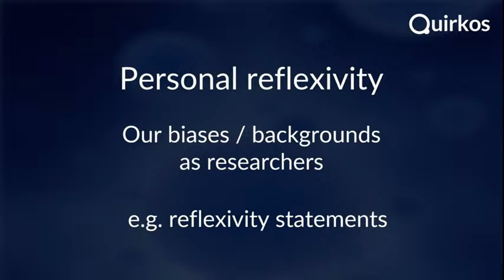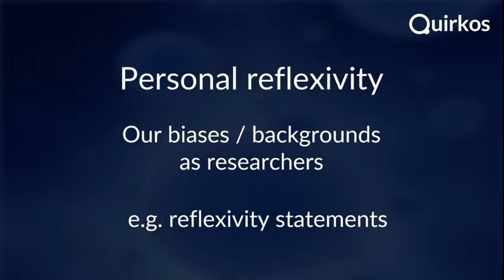So personal reflexivity is probably the most commonly understood term, especially in social sciences and qualitative research. It's where we talk about and make very conscious our own biases as researchers. We talk about our backgrounds, our privilege, how we ended up being how we are, with the understanding that we are taking a post-positivistic view, that we are assuming that it's not possible to be completely neutral when we analyze and interpret qualitative data, although that applies for any kind of data or science.